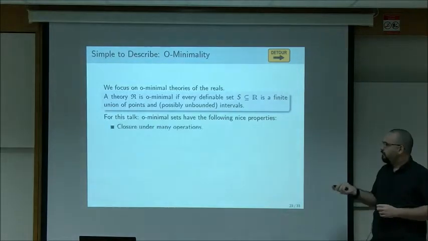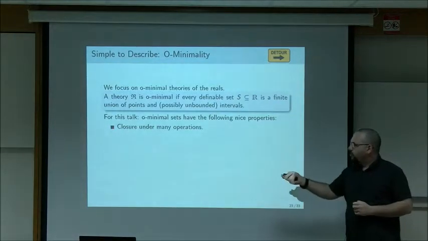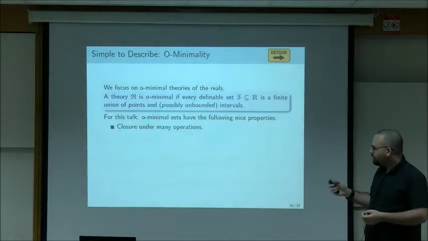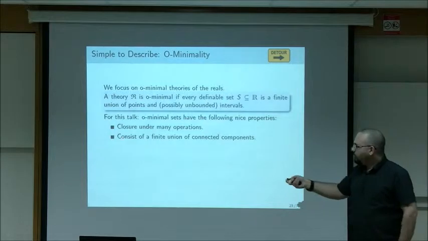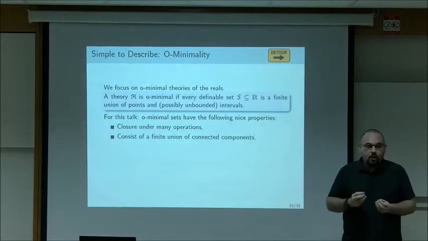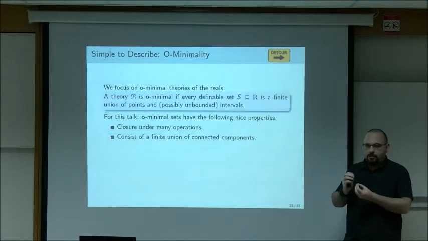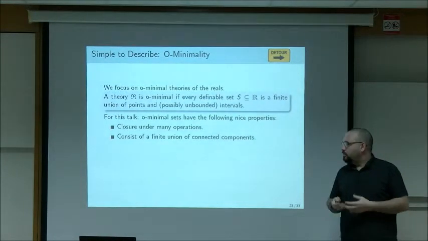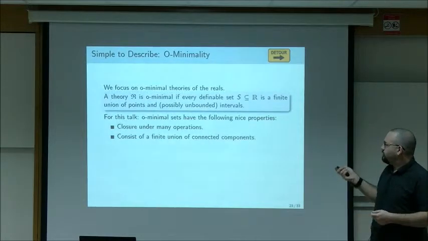What's nice about them? First of all, O-minimal sets are closed under lots and lots of operations. I will mention which operations when I need them. And secondly, an O-minimal set consists of a finite union of connected components. Specifically, the orbit is very much not O-minimal. The orbit has infinitely many discrete points usually. So the orbits are not O-minimal. O-minimal sets are nice.